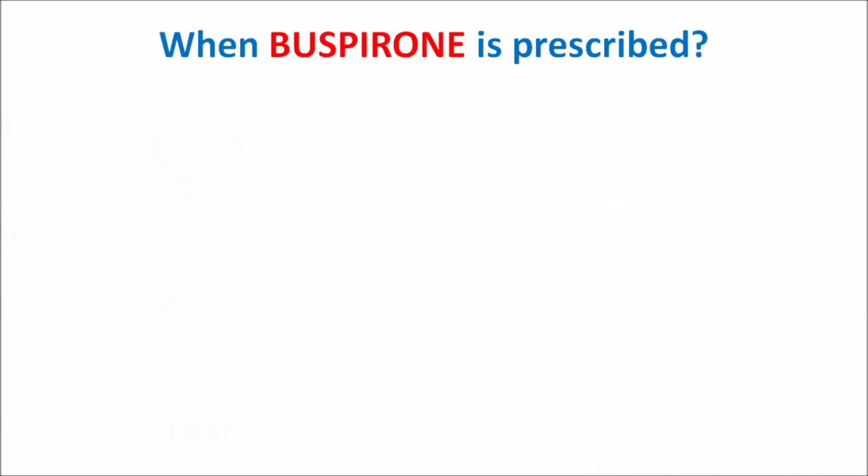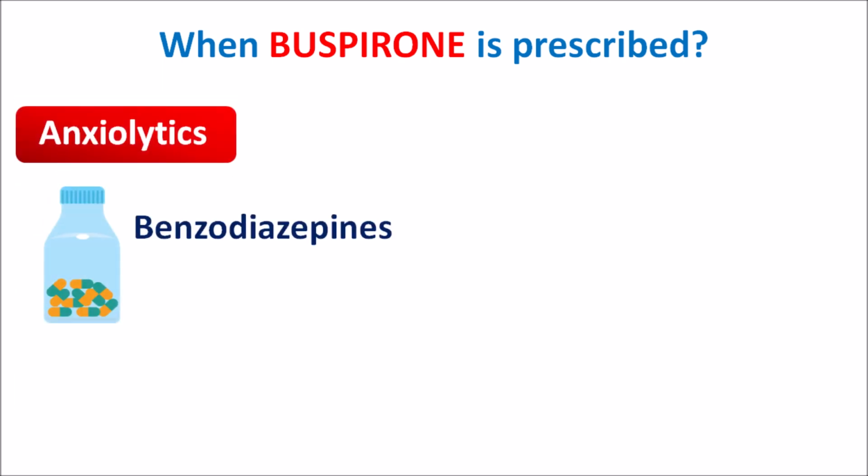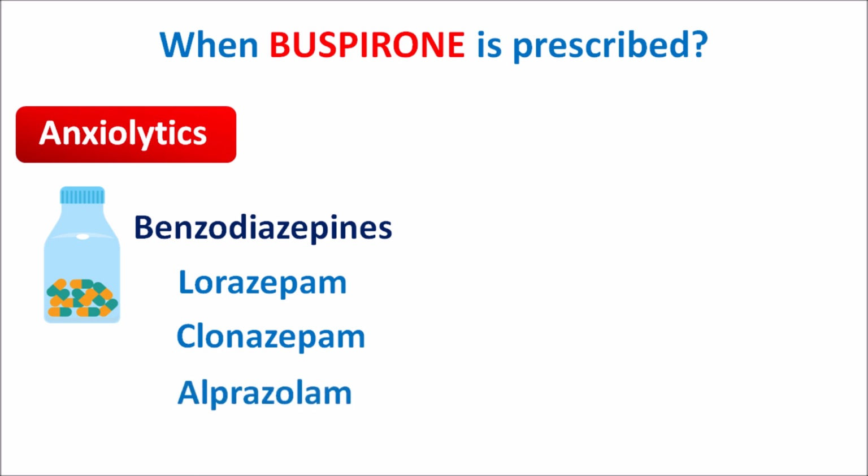But for the treatment of anxiety, we can have a category of drugs called anxiolytics. Benzodiazepines are the one category of drugs which are widely used as anxiolytics. We have the drugs like lorazepam, clonazepam, alprazolam. All these drugs are indicated for the treatment of anxiety and they are classified as anxiolytics as well as sedatives.